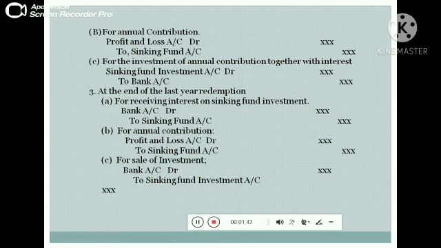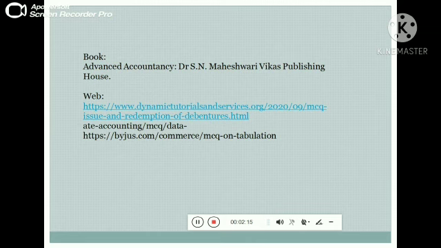The third one is at the end of the last year of redemption. It is the last year, and you have to pass three journal entries. For receiving the interest on sinking fund investment, bank account debited to sinking fund account. Bank account should be debited and the sinking fund account should be credited. For annual contribution, profit and loss account debit to sinking fund account. For sale of investment, the bank account debit to sinking fund investment account credited.